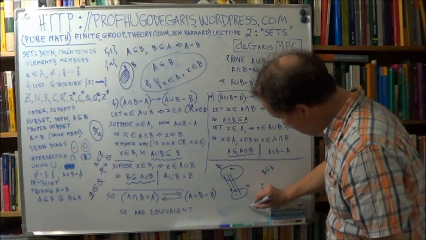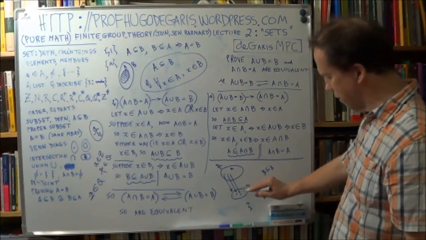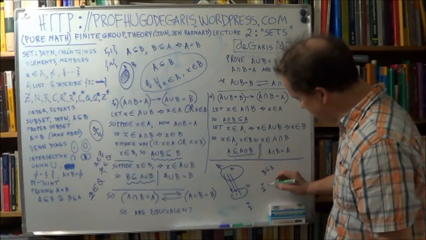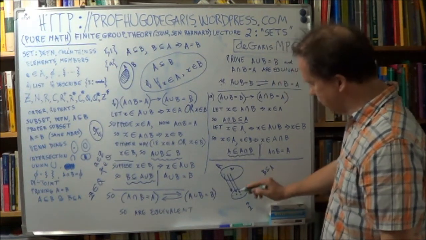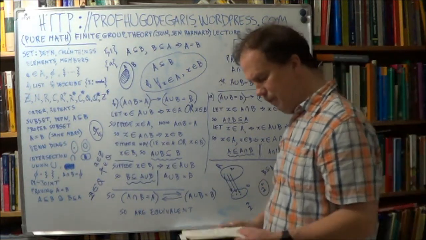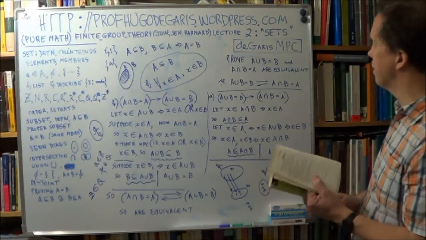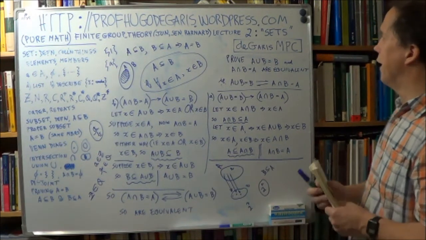So when there's 3, you have 2 to the 3 possible subsets. And if you have n, well, you'll have 2 to the n possible subsets. Okay, seem reasonable?